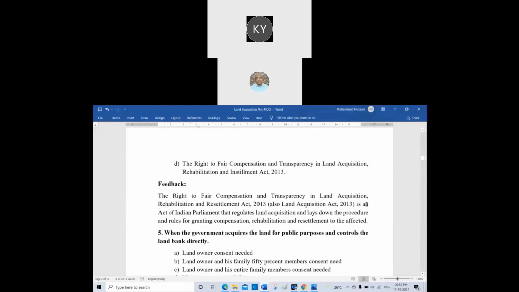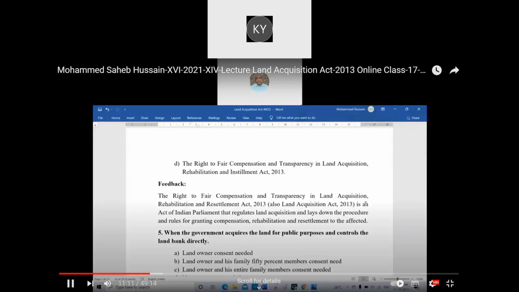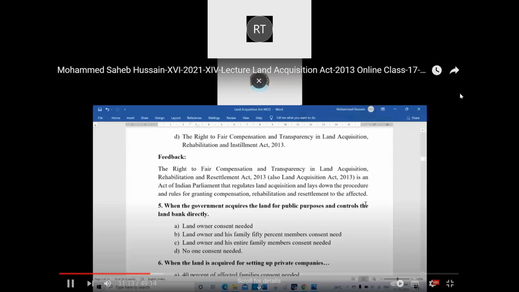Okay. The Right to Fair Compensation and Transparency in Land Acquisition, Rehabilitation and Resettlement Act 2013, also known as the Land Acquisition Act of 2013, is an act of the Indian Parliament that regulates land acquisition and lays down the procedure and rules for granting the compensation. They say granting the compensation. They did not say granting the damages. Granting the compensation, rehabilitation, and resettlement to the affected.